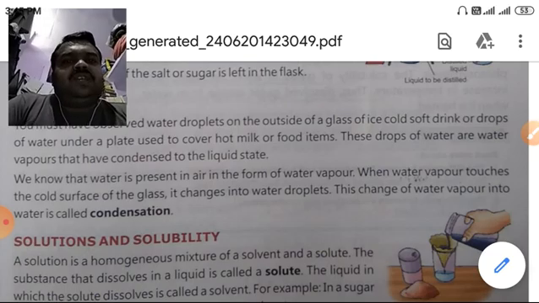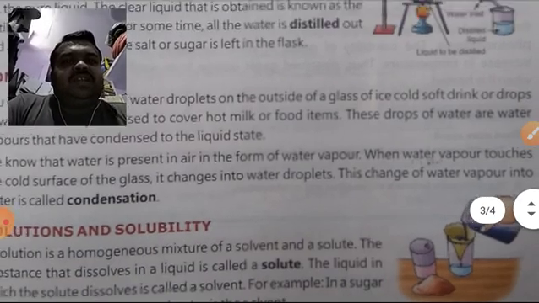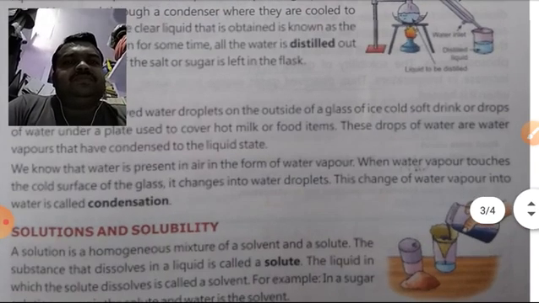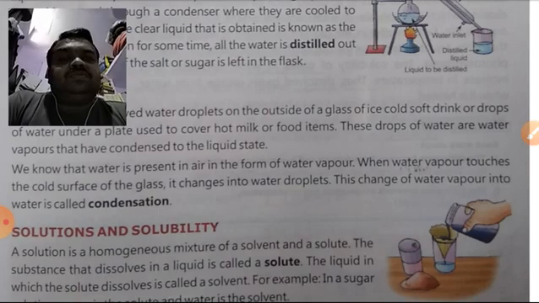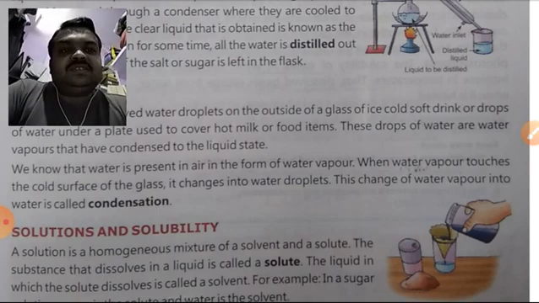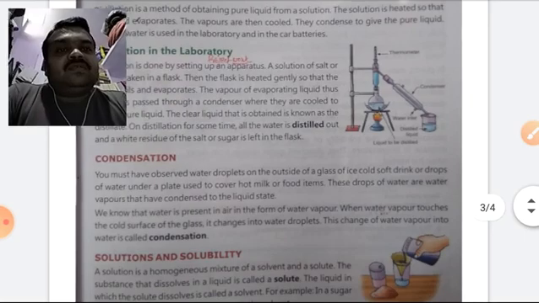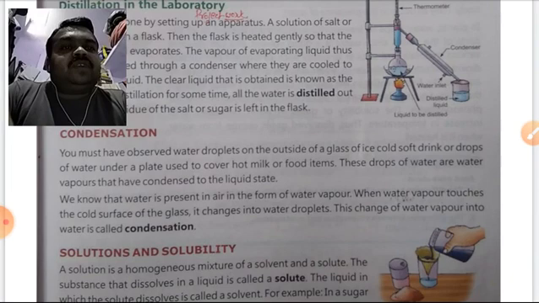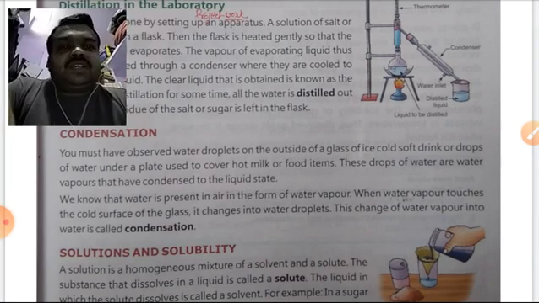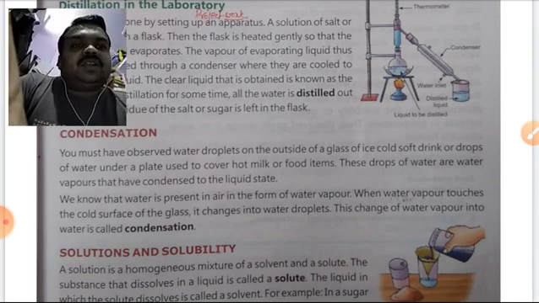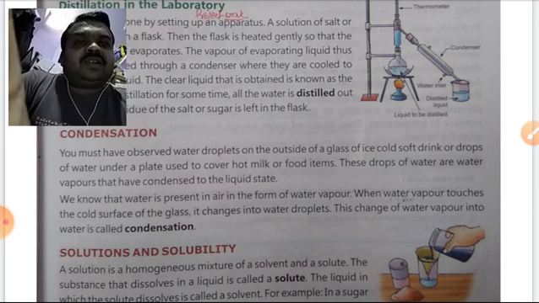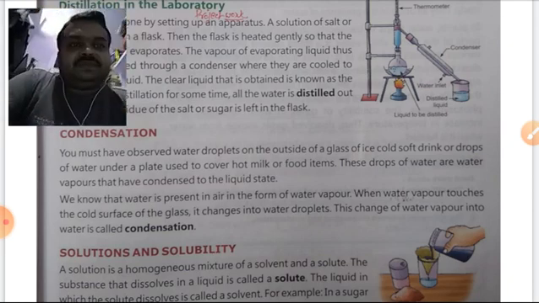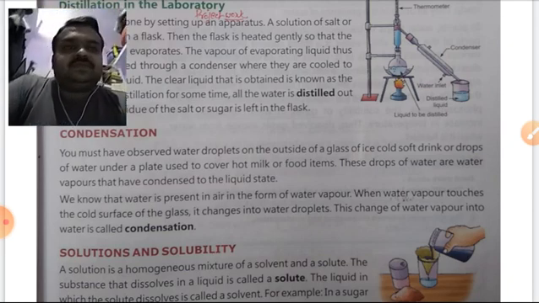We know that water is present in air in the form of water vapor. But how do we know that water vapor is present in the air? We know it when we see droplets of water outside the bottle of soft drink or outside a glass of water which is very cold.